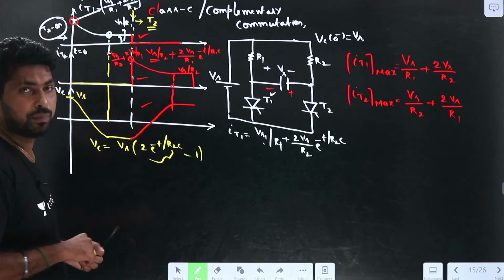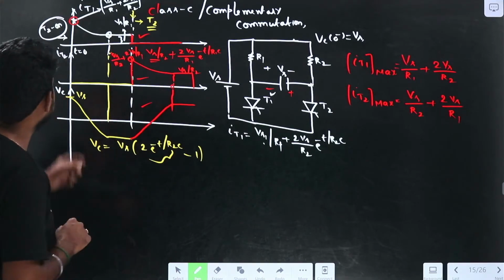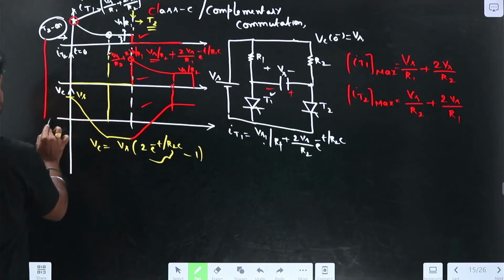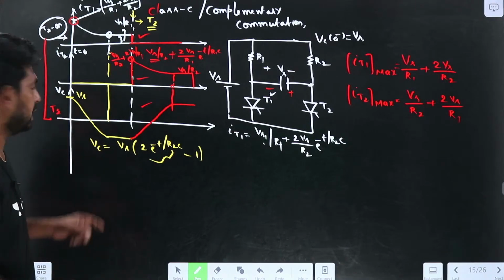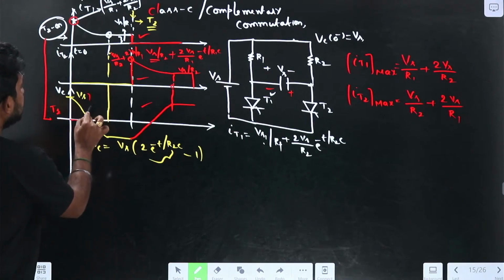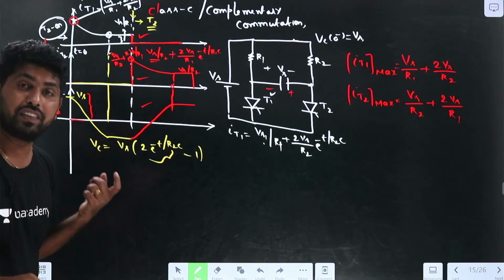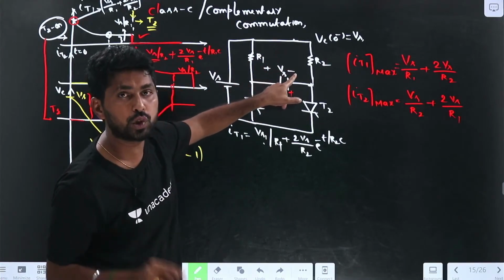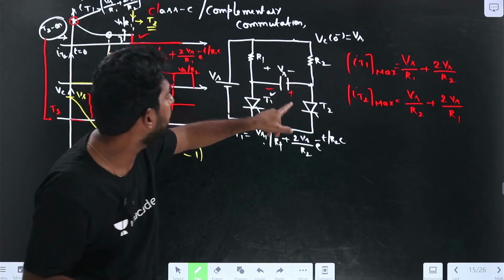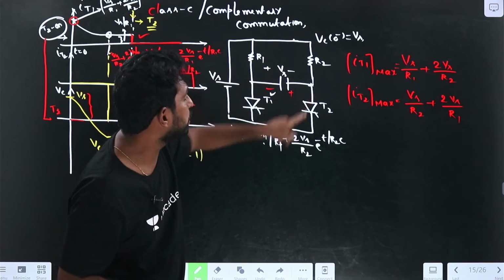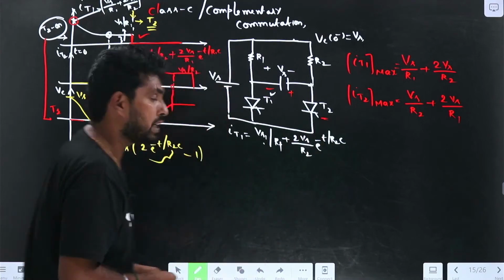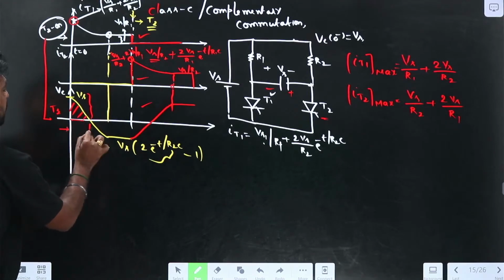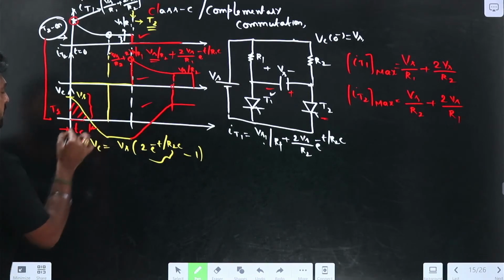If you observe here, what is the TC1 here, the circuit turn-off time? We are assuming that before this, T2 is in on condition. When Vs is positive, T2 will get reverse biased. Which device will be in the reverse bias condition? The negative is connected to the anode, so T2 will be in the reverse bias condition. So this portion will be the circuit turn-off time for the thyristor 2, TC2.